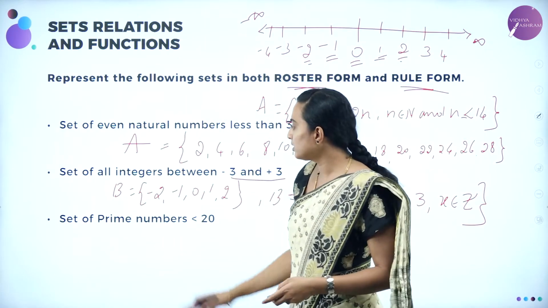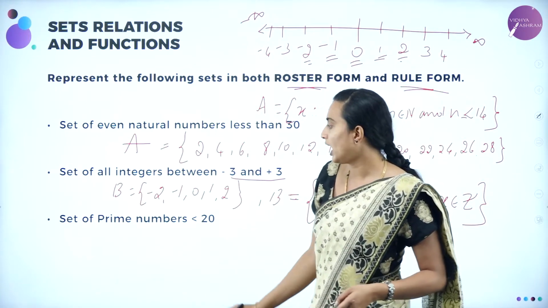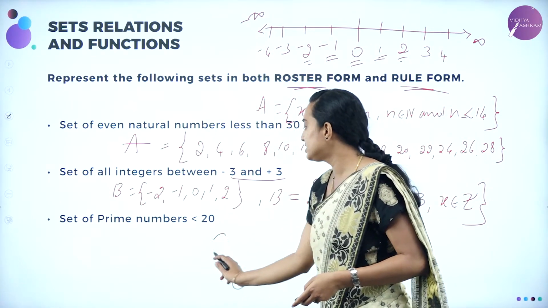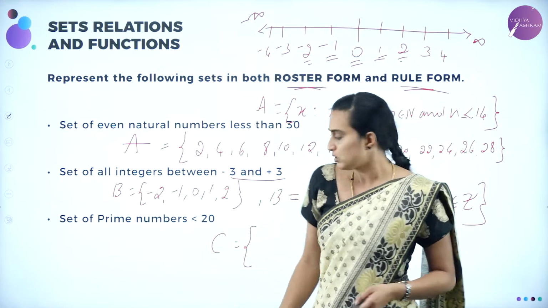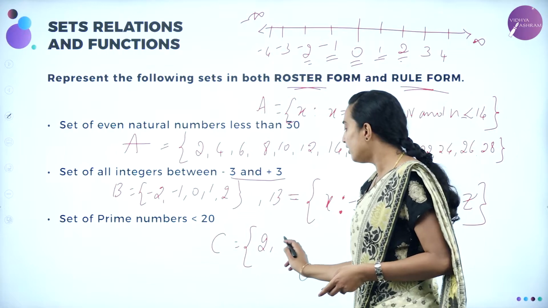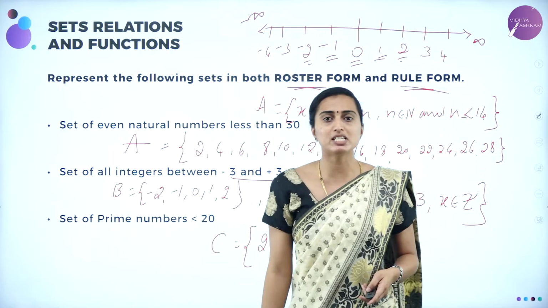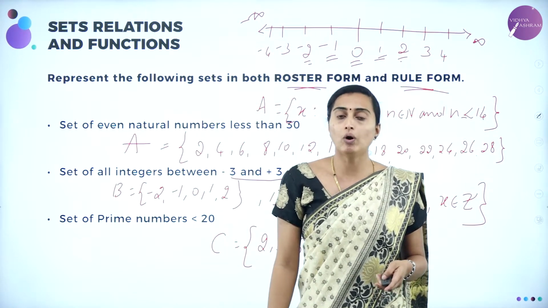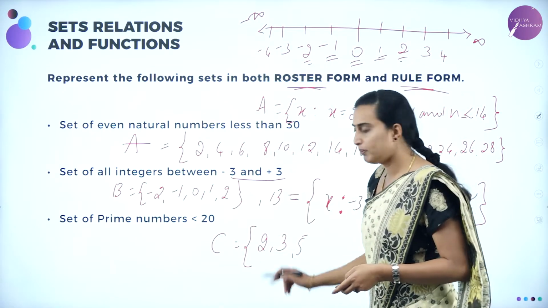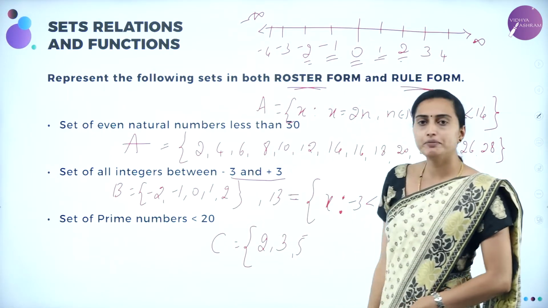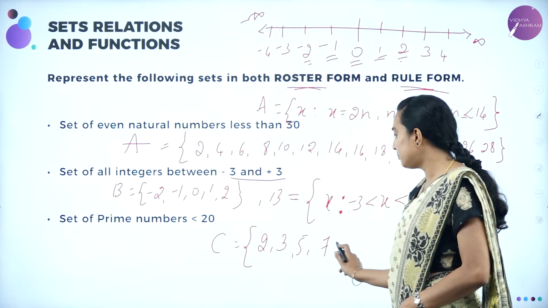Next, we'll be moving on to set of prime numbers lesser than 20. So what are the prime numbers lesser than 20? Let me write set C is equal to prime numbers. The only even prime number is nothing but 2, and all the others between will be odd prime numbers. 2, 3, 5. What do you mean by a prime number? A number which is divisible by only 1 and itself is going to be known as a prime number. So 2 is divisible by only 1 and itself. 3 is also divisible by 1 and itself. 5 is divisible by 1 and itself. And then 7 is divisible by 1 and itself.